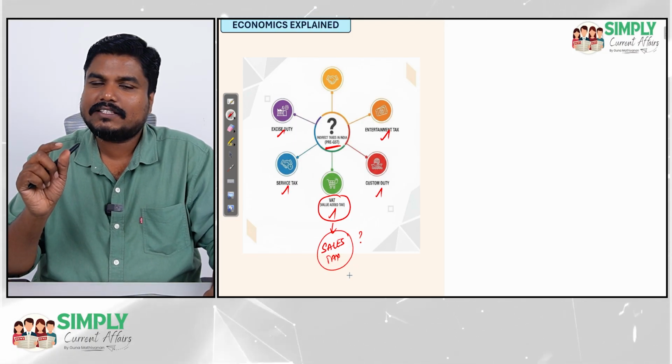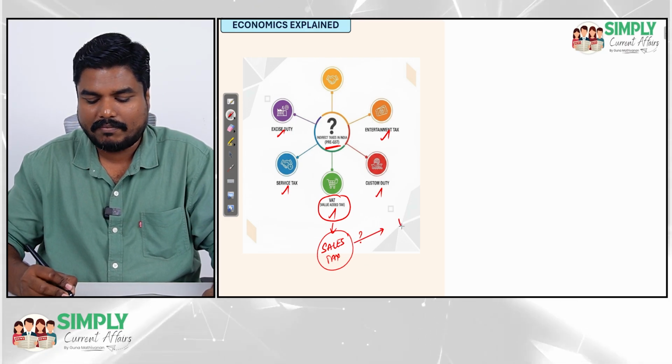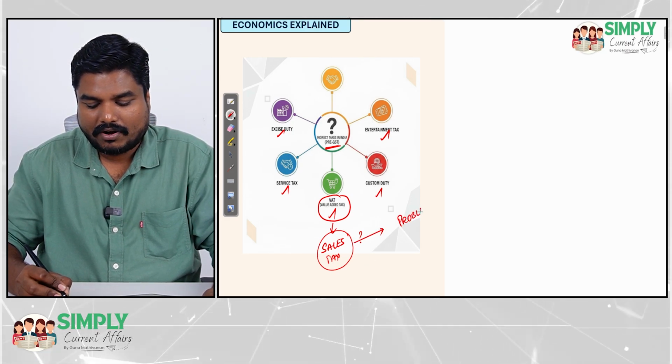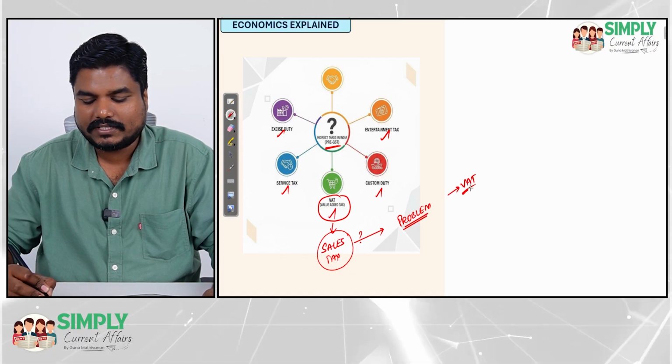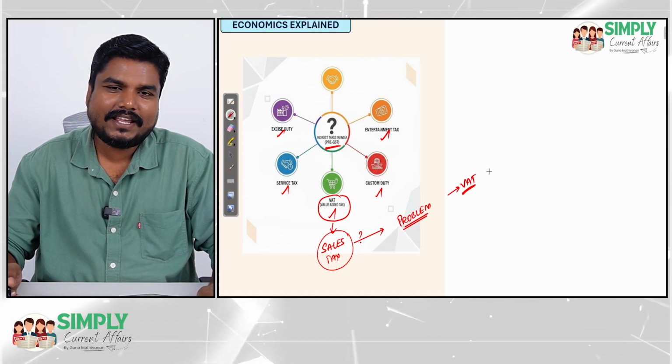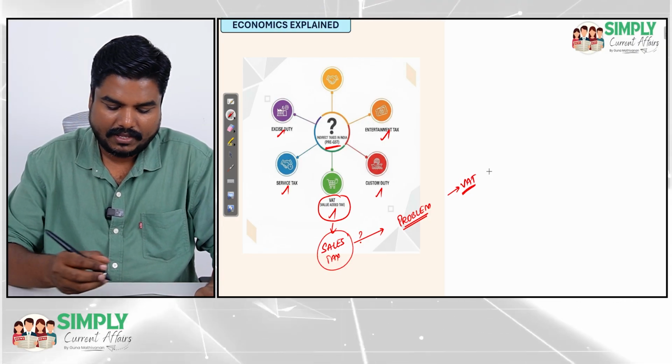Right? Now, there is a problem. There was a problem in the sales tax. The sales tax was facing a problem. To address that problem, value-added tax was introduced. So, let me explain sales tax, then VAT, then we will go to GST.